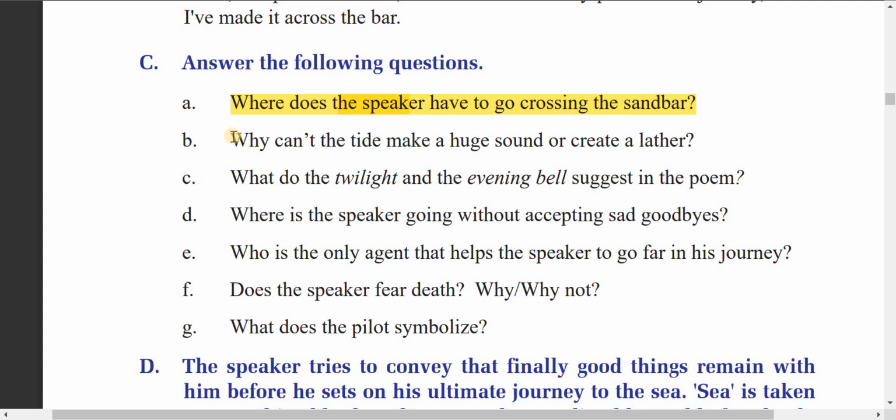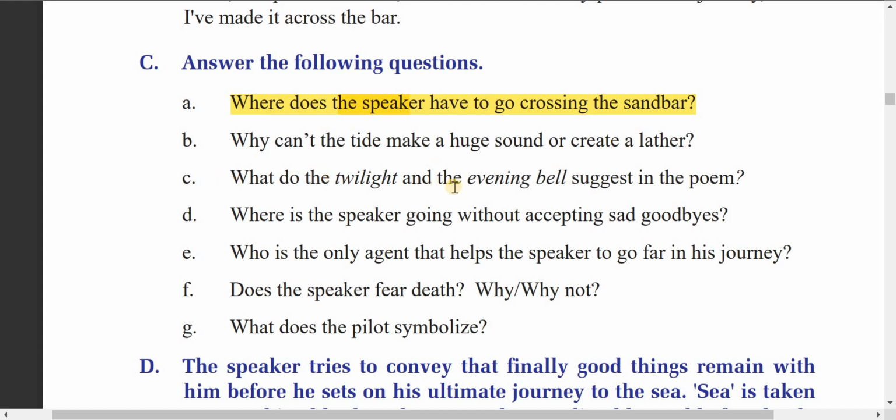The second question is, why can't the tide make a huge sound or create lather? Lather means foam. The tide cannot make a huge sound or create a lather because it is very calm. It is very low that day, very weak. Let's say the tide can't make a huge sound or create a lather because it's very weak.